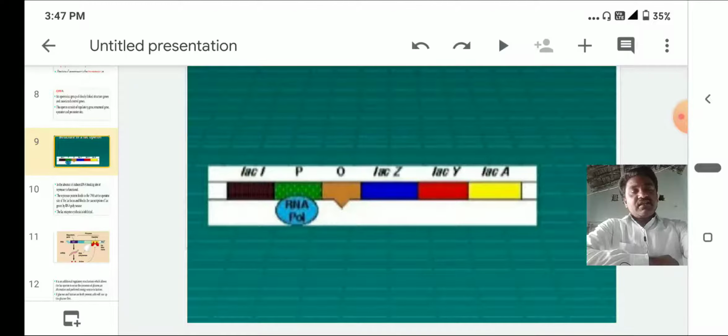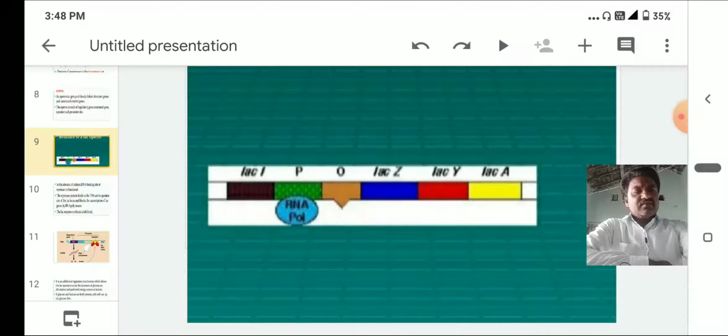In the lac operon, lac I is a regulator gene. It produces its own special mRNA, and from that mRNA a special protein is produced, called the repressor. This repressor protein must attach to the operator. Whenever the repressor is attached to the operator, the gene is in switch off condition. The repressor is tightly attached to the operator with the co-repressor.